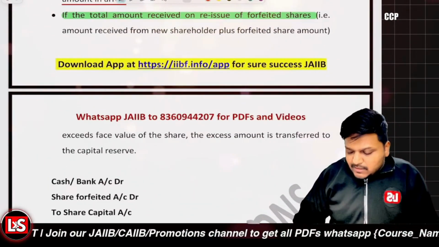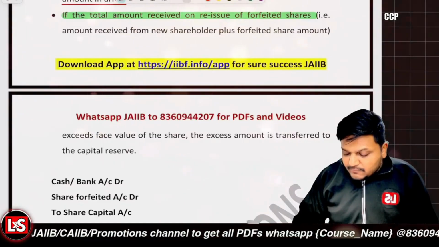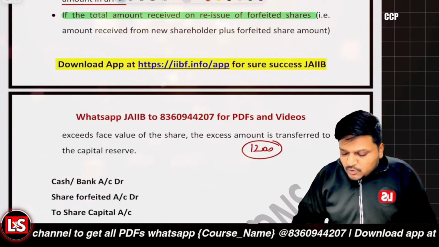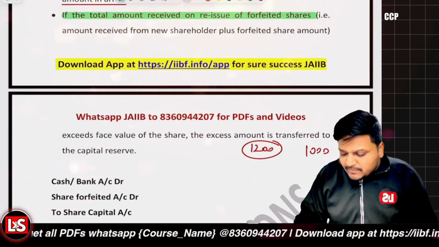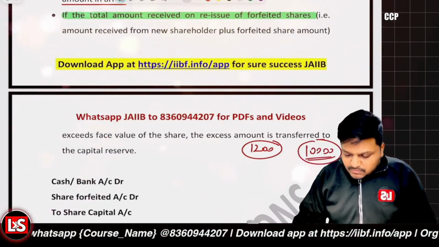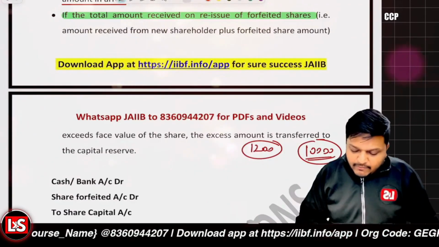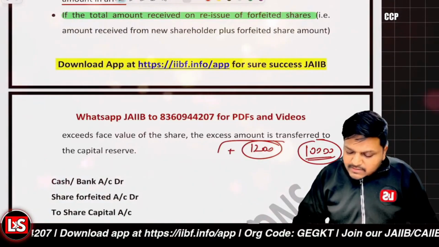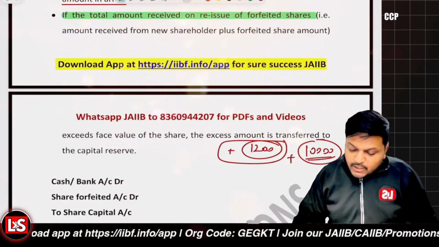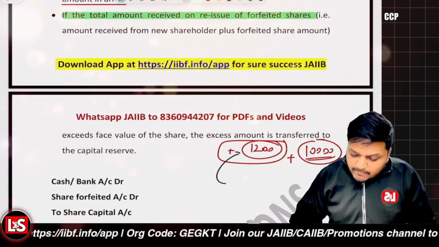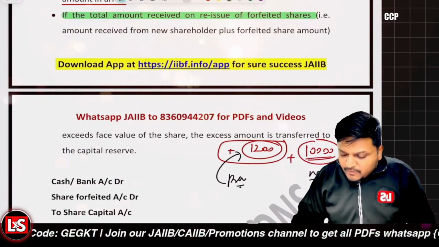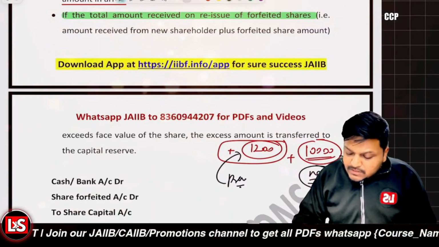Let's take the case the previous forfeited amount was rupees 1200, right? And the new shareholder paid 10,000 again. Now the face value was 10,000. The excess 1200 rupees is basically received because 1200 rupees was received from the previous shareholder, and from the new shareholder we received rupees 10,000.